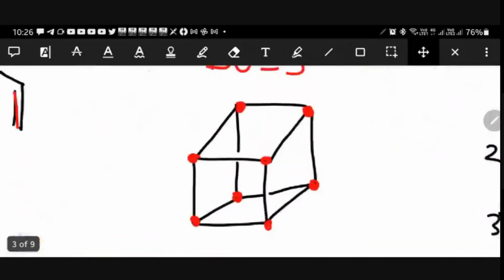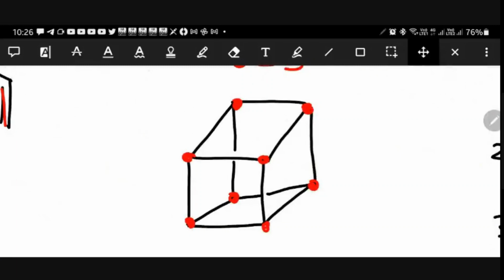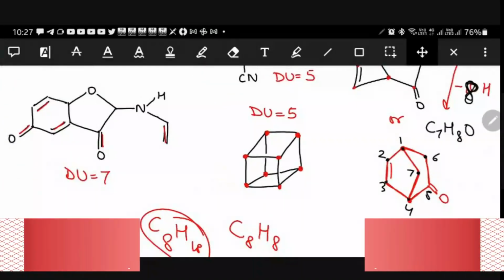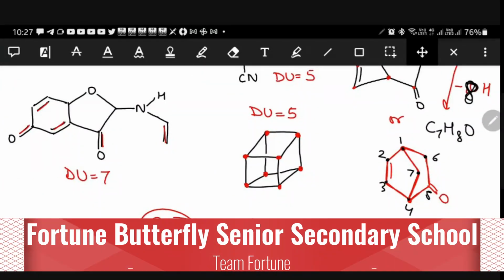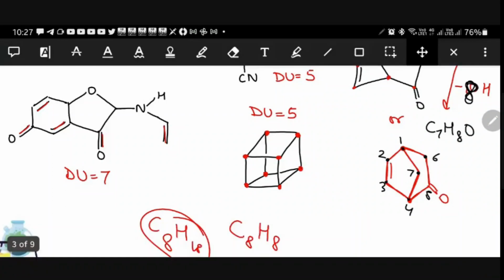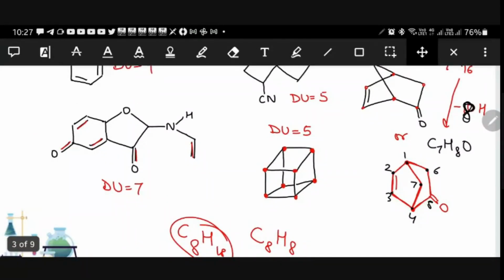See, you just tell me what is the degree of unsaturation here. What is the degree of unsaturation? How many carbons are there? 8 carbons are there.